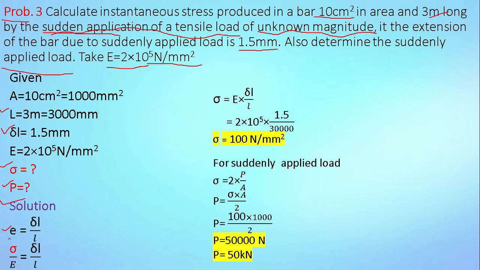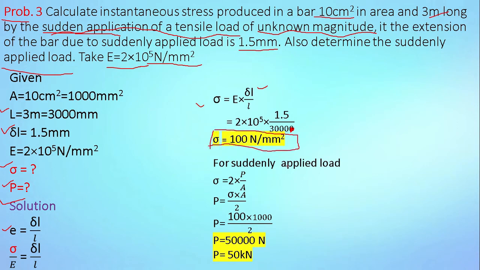This linear strain can be written as sigma divided by E. So the equation becomes sigma divided by E is equal to del L divided by L. Therefore sigma is equal to E multiplied by del L divided by L. Put all the values in the equation: value of Young's modulus 2 into 10 raised to 5 multiplied by change in length 1.5 divided by original length 3000. Therefore, stress sigma is equal to 100 Newton per mm square.